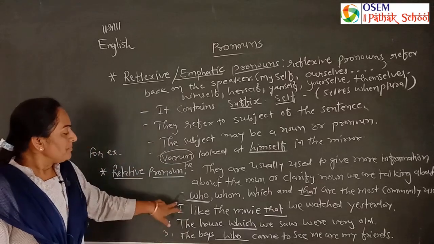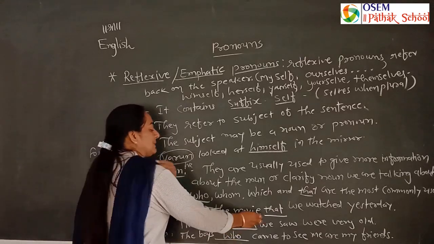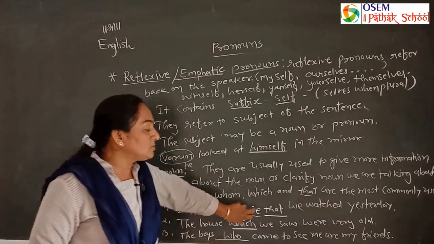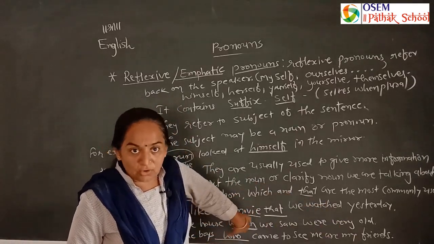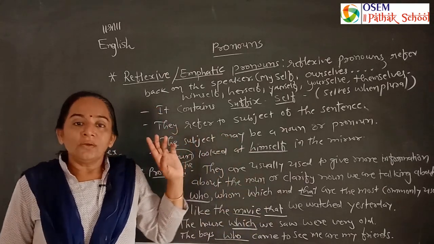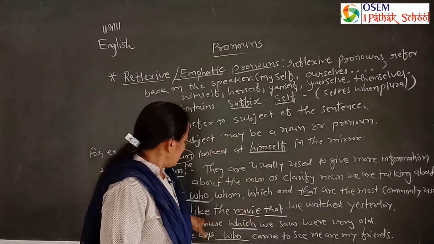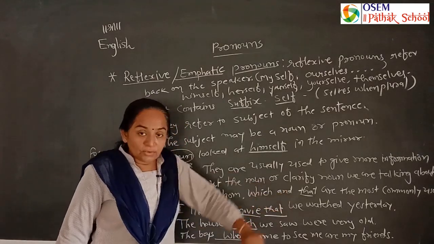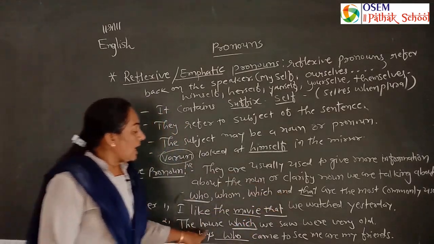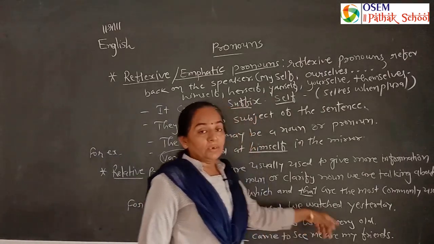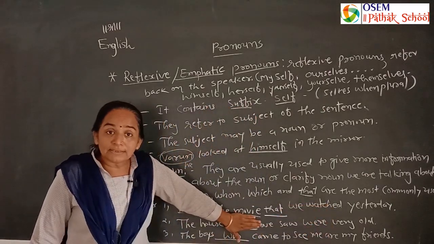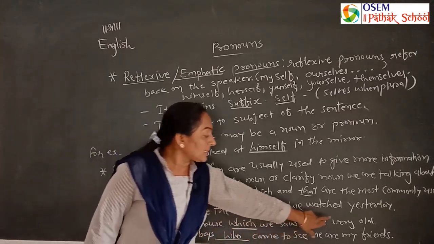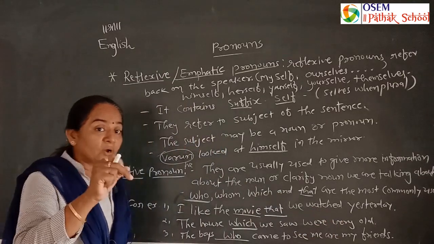For example, I like the movie. Movie means it. Then they watch it. Here I am talking about the movie. Again and again we are talking about the same thing, and at that time we use a pronoun. And here I used it to relate with the movie, so here we use that. Second, the house which we saw was very old. The house is a non-living thing, means a thing. We are again talking about it, it is very old. It means what? House.